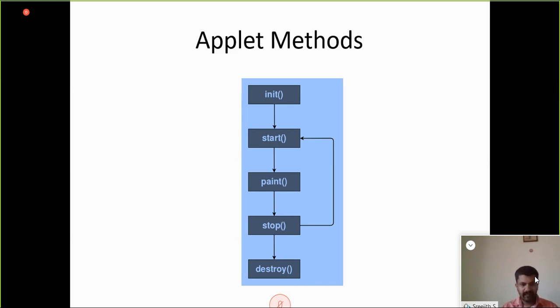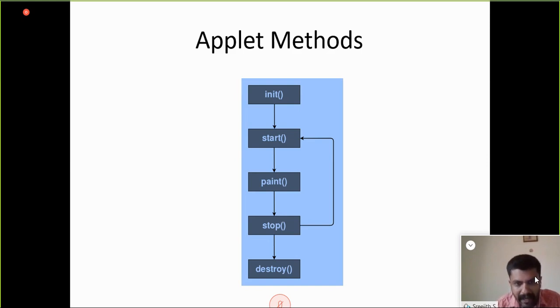Then start. We can minimize a browser and start again. When we minimize, stop will be called, or when we switch to another tab, stop will be called, and in the tab we come back to, start will be called.